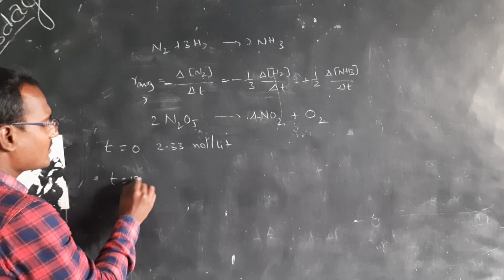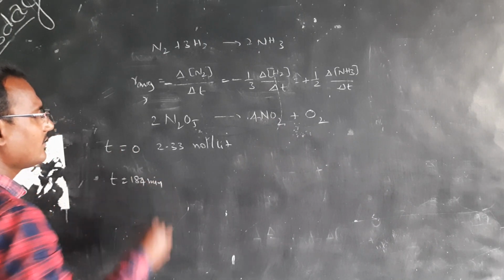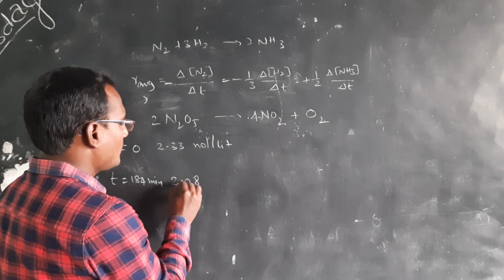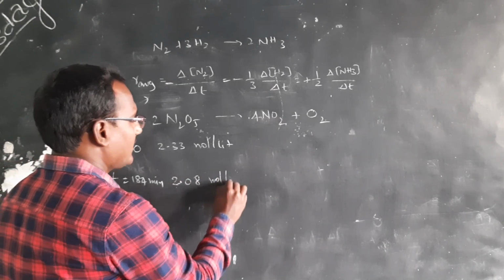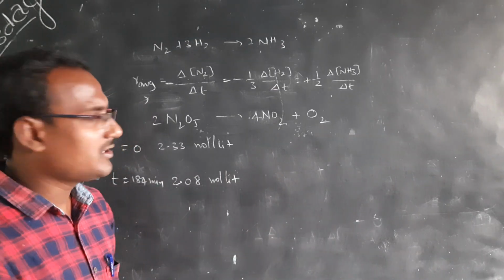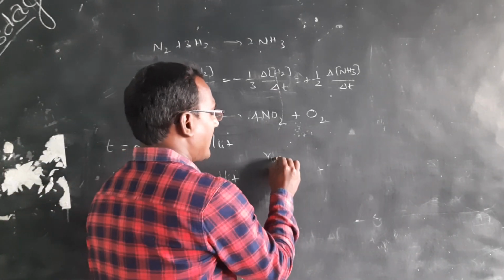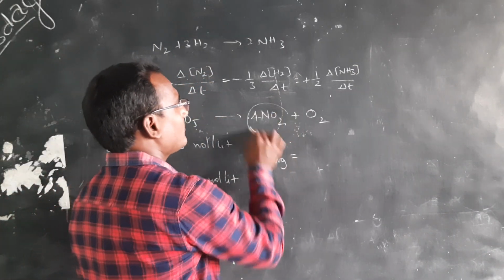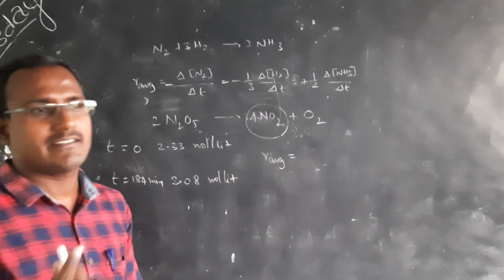At time equals 184 minutes, the concentration is 2.08 mole per liter. He is asking about the rate of reaction, that is the average rate, and also the rate of formation of NO2. He is asking two questions.